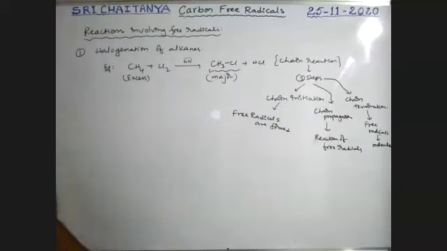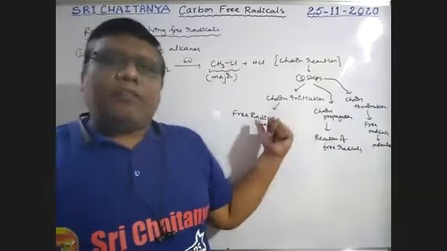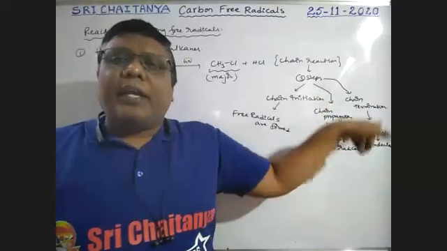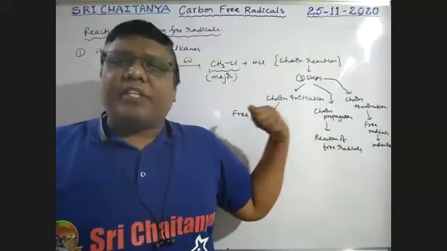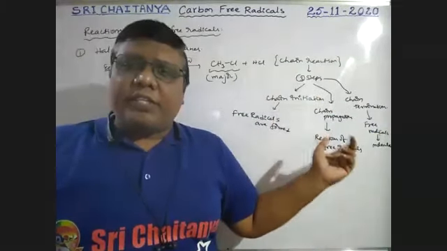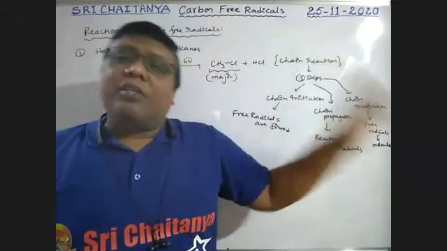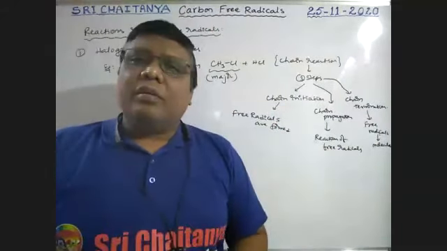Free radicals are changed into molecules in chain termination. No free radical is there. So radical formation is initiation, radical continuation is propagation, and in closing, radicals are converted into neutral molecules. That is termination, boys.